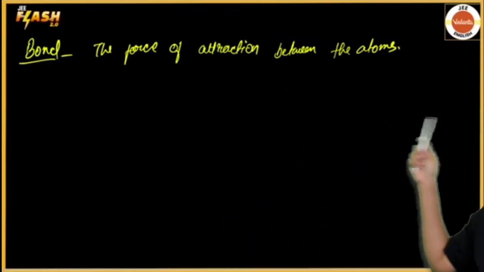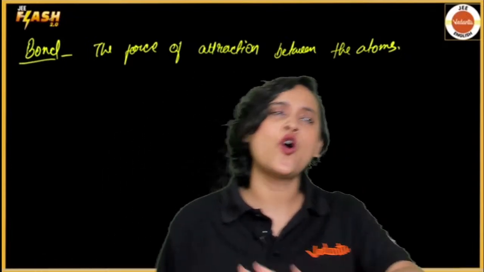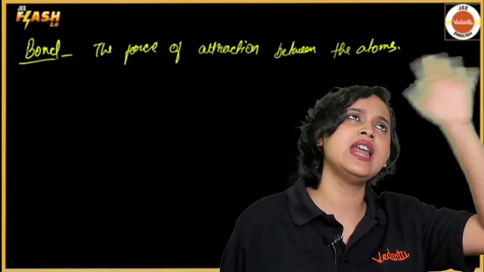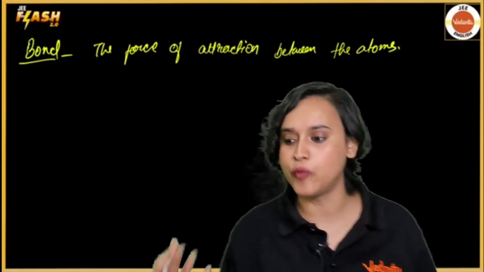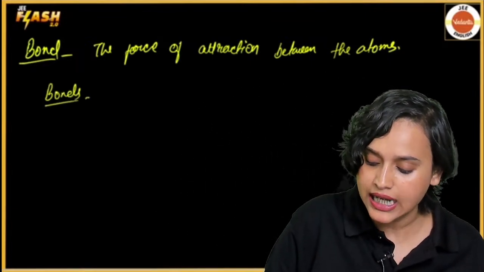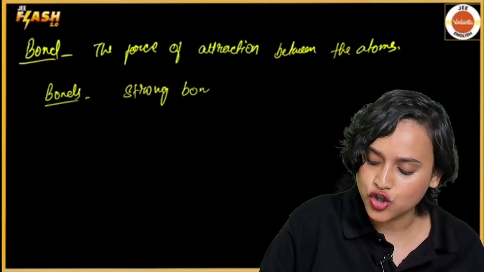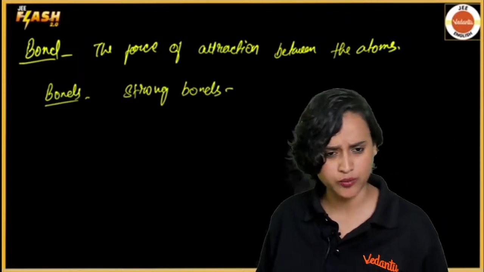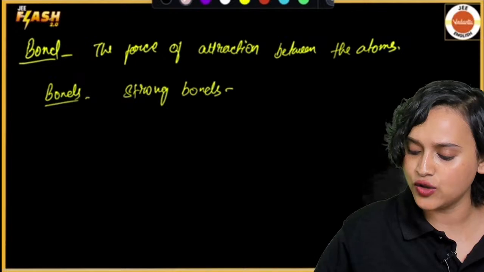So bond is the force of attraction between the atoms. That is done. Now, as we move forward in the later part of the chapter, we will also learn about different types of bond. I have already told you in the previous session, bonds are of two types. We have certain bonds which are called strong bonds. And what are these strong bonds?